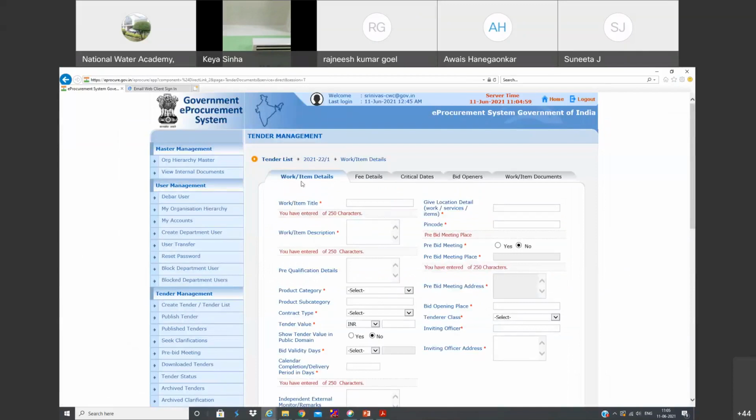Now you can see work item details. You have to write the name of the work. If you want to add more description, you can write here. I am just copying as it is.